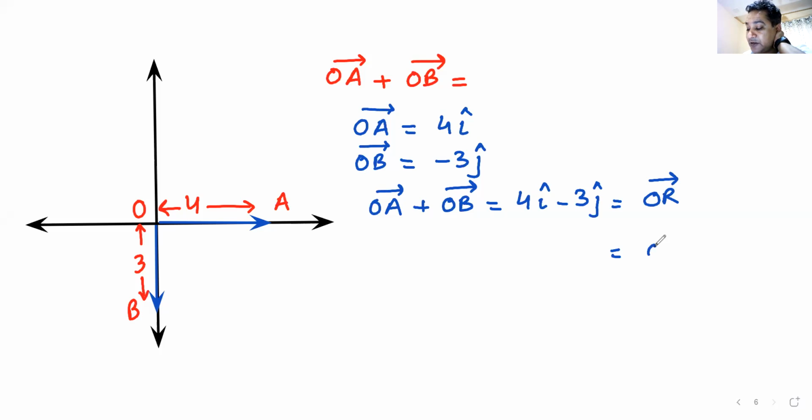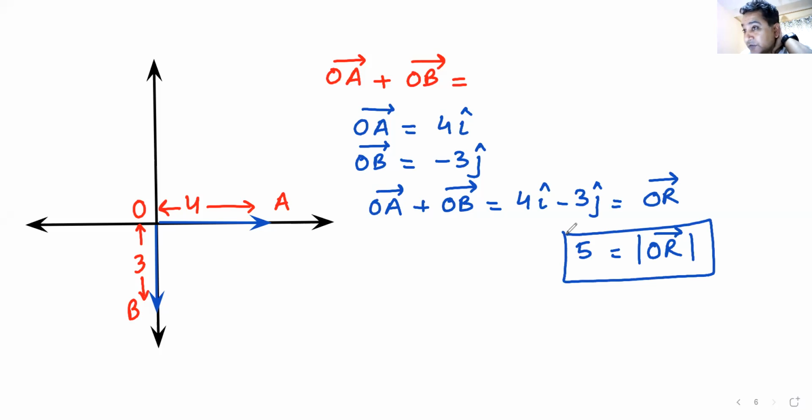Now I find the magnitude of OR vector. Root of 3 square plus 4 square. So the magnitude would be 5. That is correct, everyone. Everyone is giving me the answer of the angle as well. That's great. Now I find the tan of the angle theta with the x-axis. So it will be y divided by x. Y is 3, x is 4. 3 by 4. I have not divided negative by positive. So theta with the x-axis is 37 degrees.